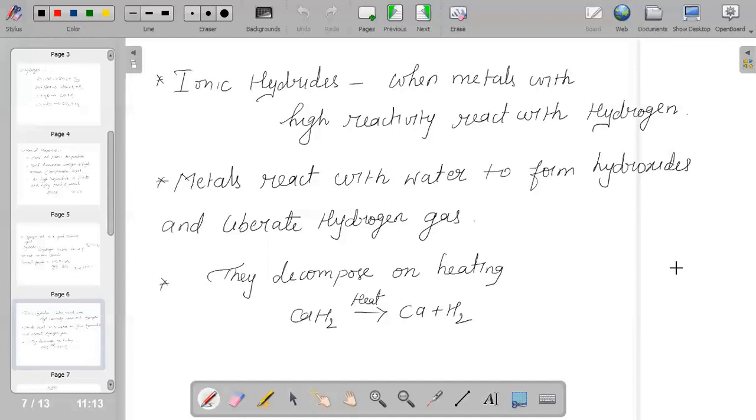And yes, it is also helpful in the synthesis of vanaspati, or what we call ghee. And it is a very good reducing agent. The best use of hydrogen is as a rocket fuel because of its high calorific value, and it acts as a very good reducing agent.